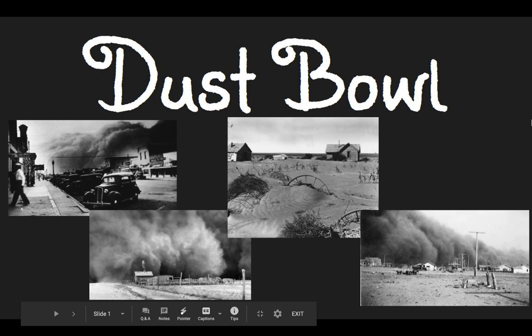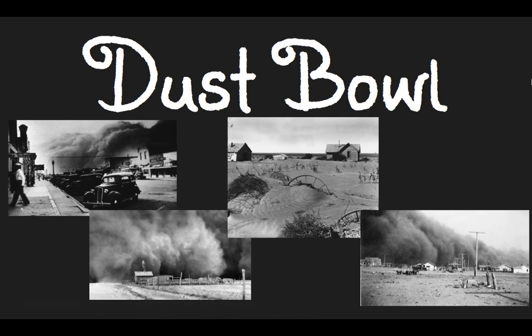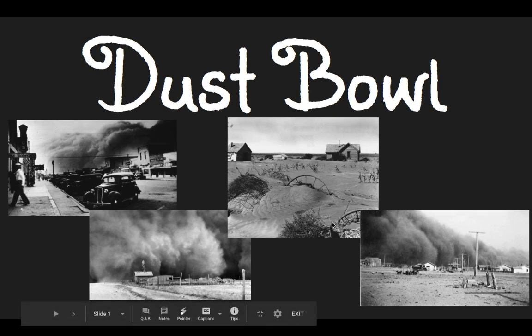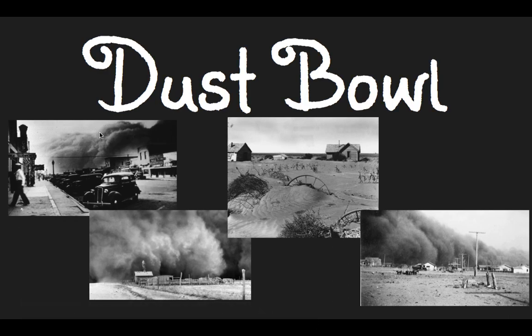So the Dust Bowl was basically this time in U.S. history where the states in the middle of the country were affected by these big dust clouds. If you look at all of these pictures, there were just these huge dust clouds that would come through states like Texas and Oklahoma and Kansas. And it was because farmers, when they were farming, the land was really dry.